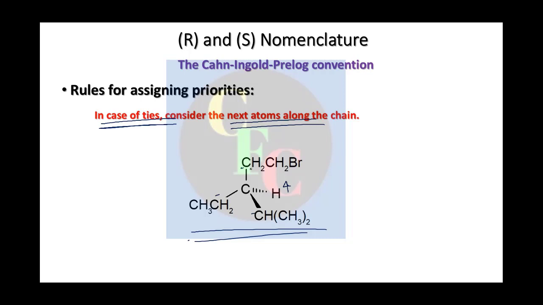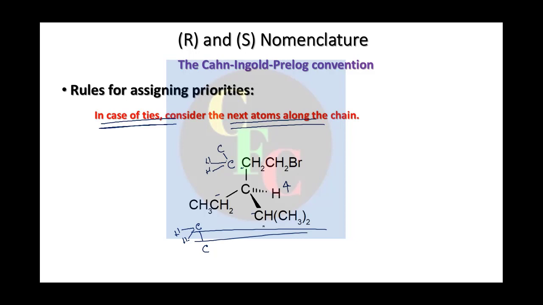So what is this? This is a carbon attached to 2 hydrogens and another carbon. Here this is attached to 2 hydrogens, another carbon, right?